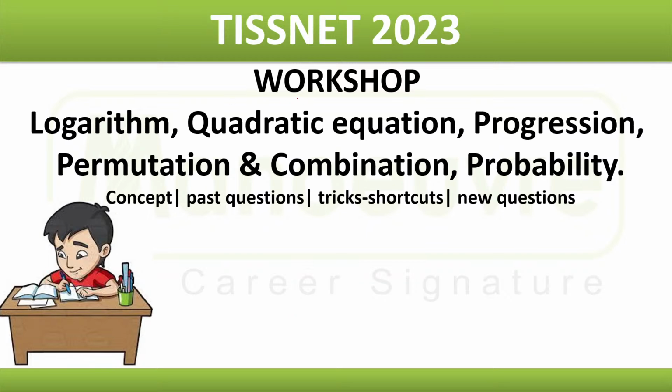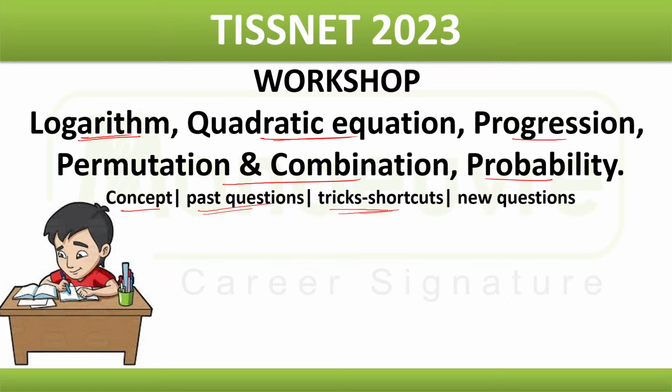the session deals with various topics under arithmetic which are going to be very important for you. The logarithm, then quadratic equation, progression, permutation and combination, probability, along with a few other topics and new questions. In this we are going to cover the concept at the fundamental level. We'll brush up all the concepts, although you are familiar with them, still we'll take a quick revision of that. Then we'll refer to the past questions which were asked in previous years' exams related to TISSNET.